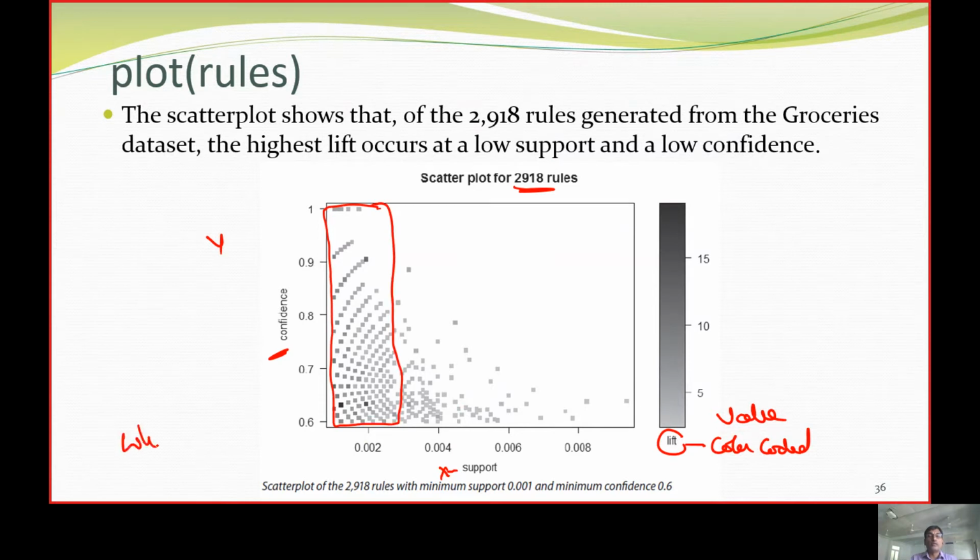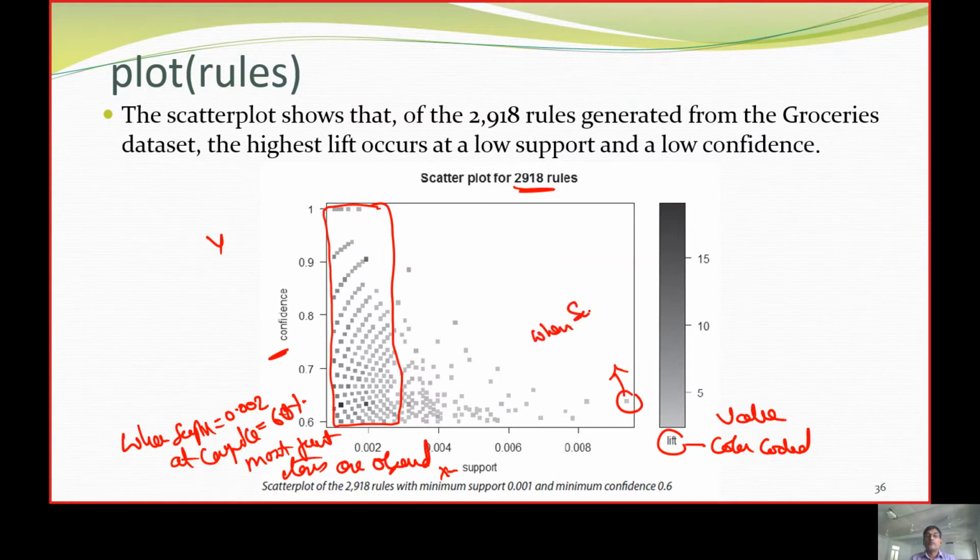When support is equal to 0.002, at a confidence of 60%, the most frequent items are observed, isn't it? What is this telling?